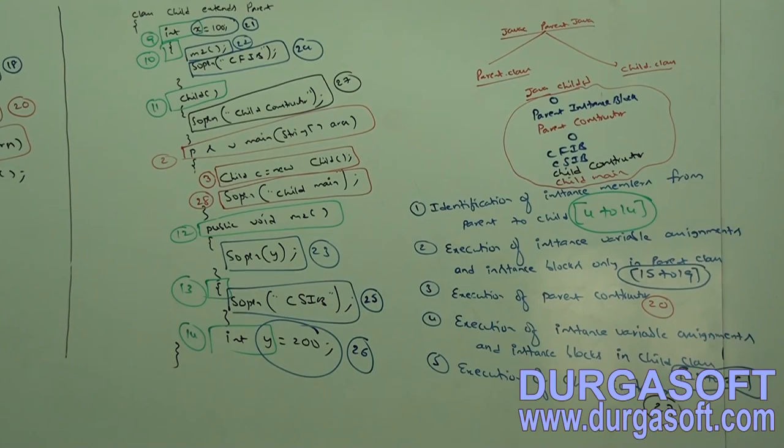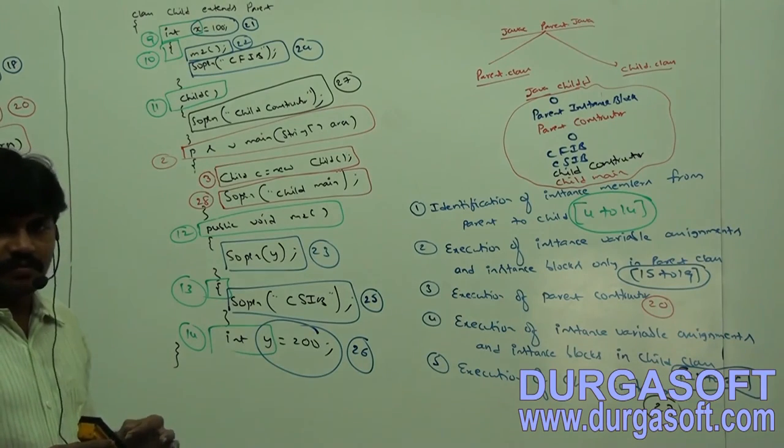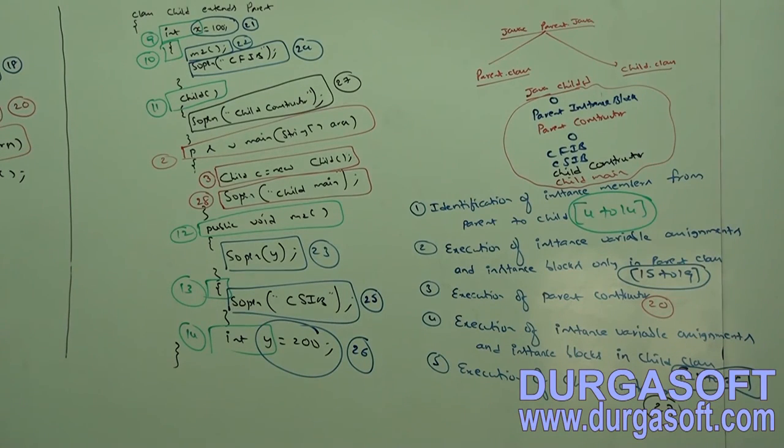Java child. 0, parent instance block, parent constructor. 0, child first instance block, child second instance block, child constructor, child main. Completed, right?